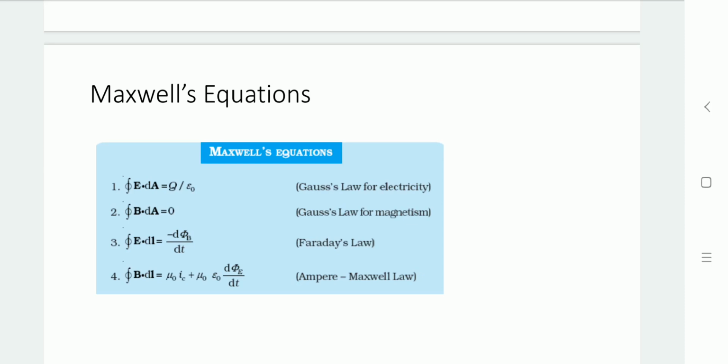Focusing on the last two equations, 3 and 4, the third suggests that a change in the magnetic field gives the electric field, and the fourth equation suggests that a change in the electric field gives the magnetic field.